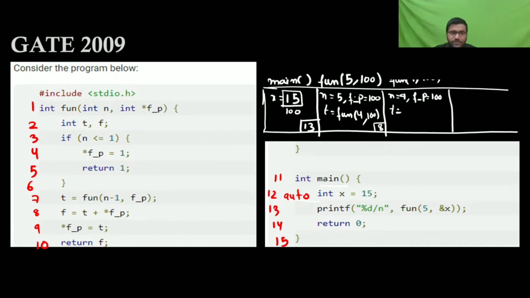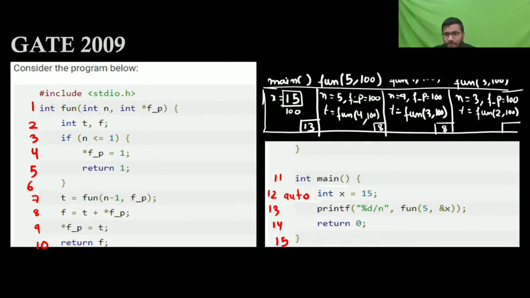Now again it's not smaller than 1. So again you are going to call fun with n minus 1, which is 3, and 100 you will pass. Again the same thing, and after that you will execute line 8. n is now 3, f_p is 100. Again you will call fun on n minus 1, that is 2, and 100. When it returns, it will execute line 8.